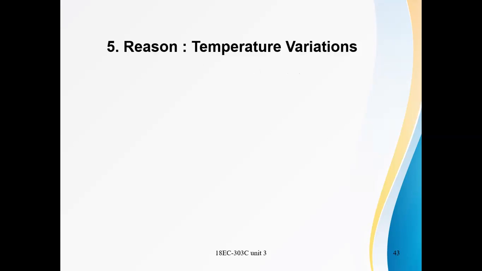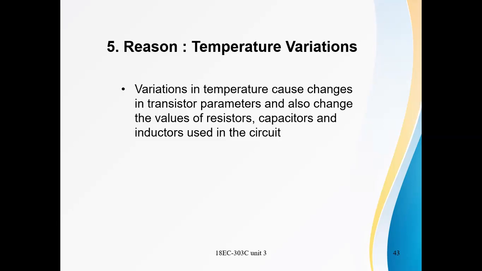Next, the fifth reason is temperature variation. Due to temperature variations, the transistor parameters change. The R, L, C components and the transistor are temperature-varying components.